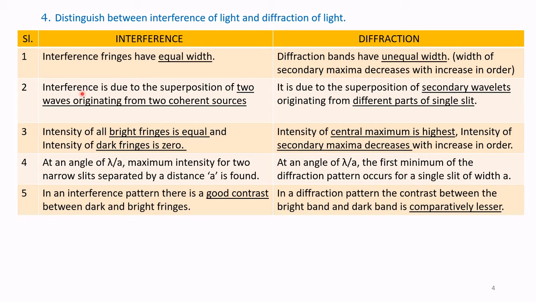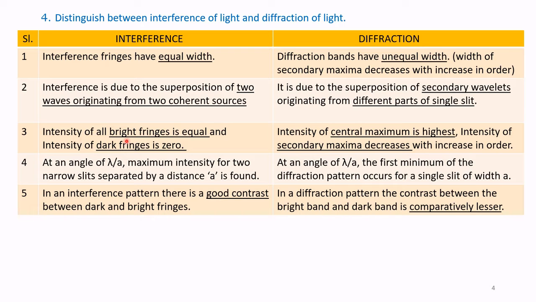Number 2. Interference is due to superposition of two waves originating from two coherent sources. Diffraction is due to the superposition of secondary wavelets originating from different parts of a single slit. Serial number 3.